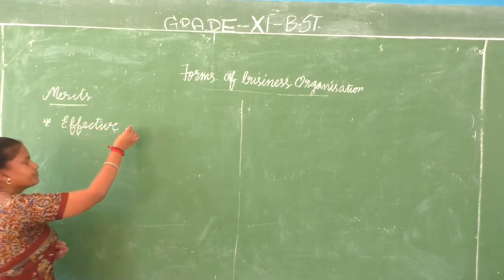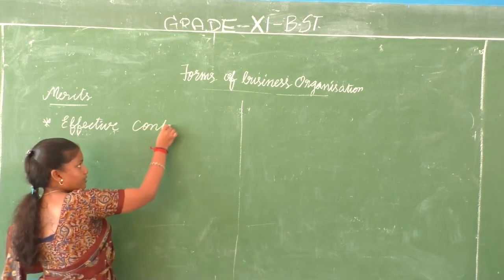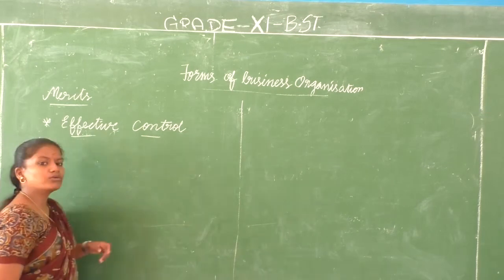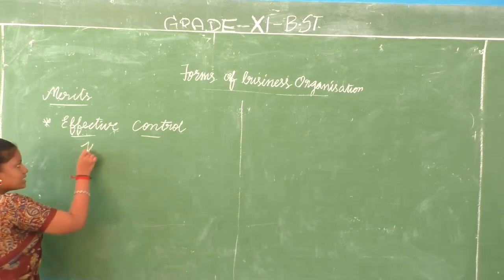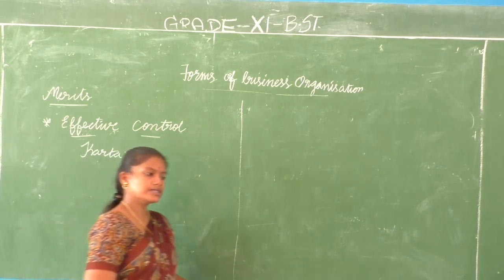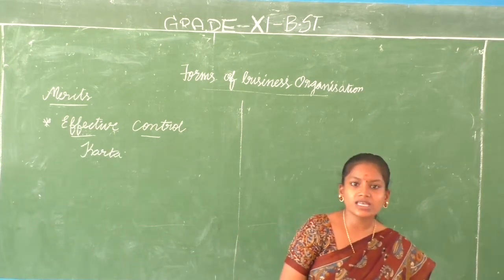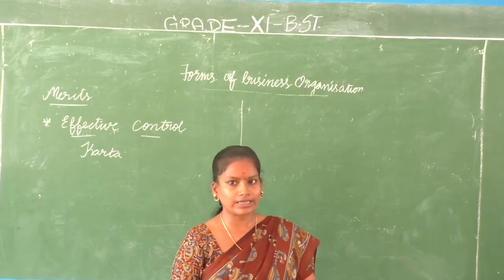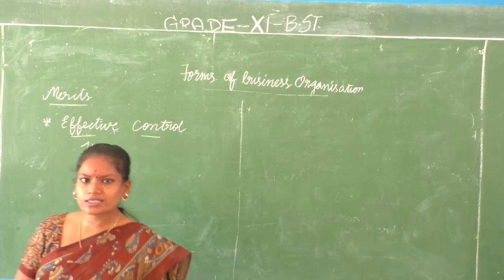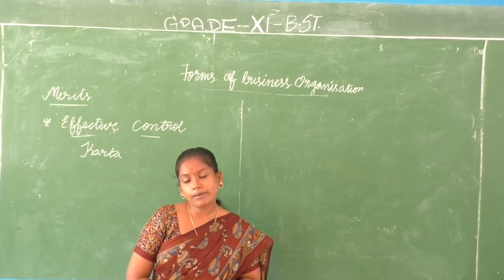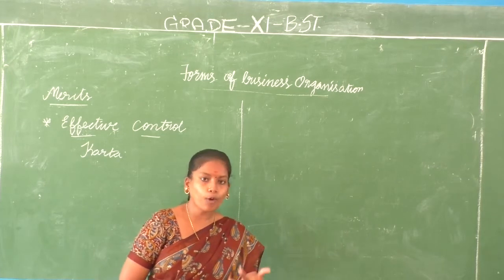Effective control. So where does the control of the business lie? The control of the business lies only with the karta. He or she is the eldest member of the family, and hence has strict control over the entire business organization. What happens when the eldest member of the family says something? Even at home, when the eldest member says something, we all obey them.